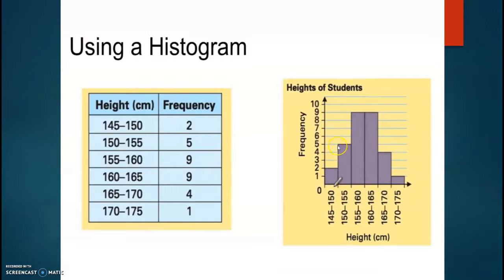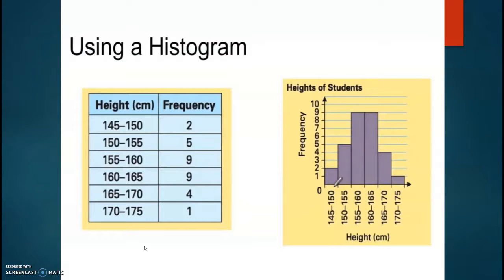Okay, then next one 5. So draw a rectangular bar like this. Then the next two classes have the same frequency, 9 and 9. So you have to draw the rectangular bar like this, 9 and 9. Then next one 4 and last one 1. So this is the histogram.